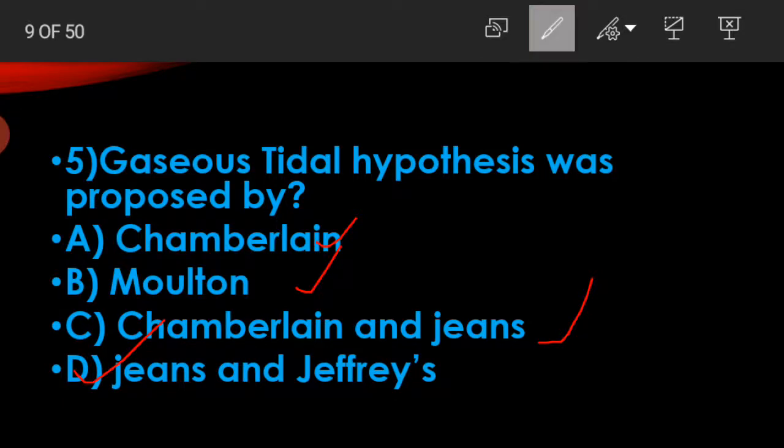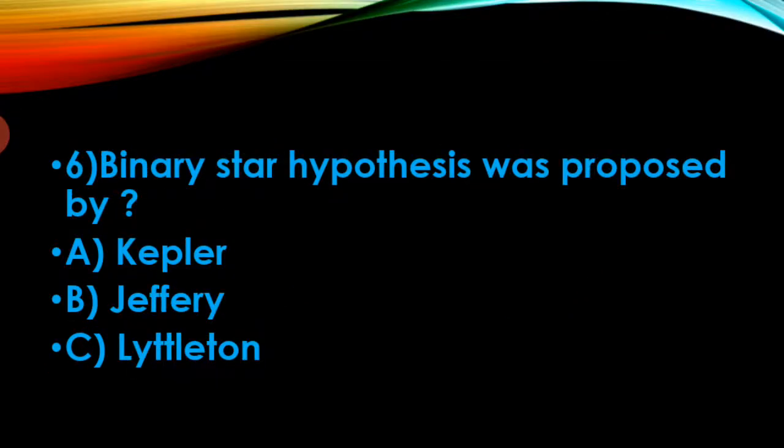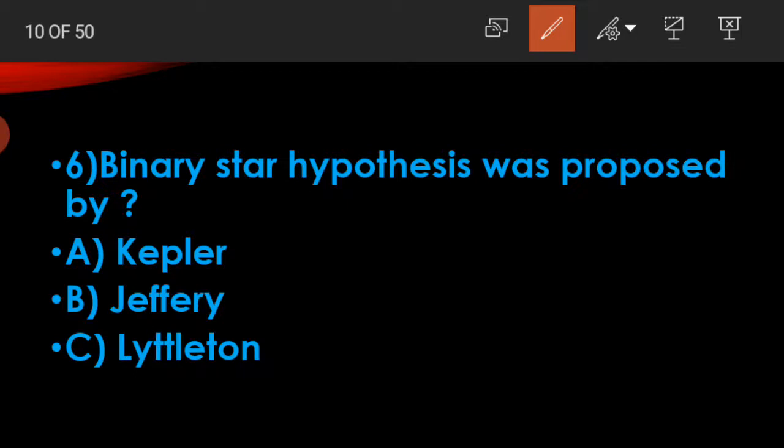Jeans and Jeffreys. The binary star hypothesis was proposed by. These are the direct questions, that's why I'm not explaining anything. So A. Kepler, B. Jeffreys, C. Lyttleton. The correct answer is Lyttleton.